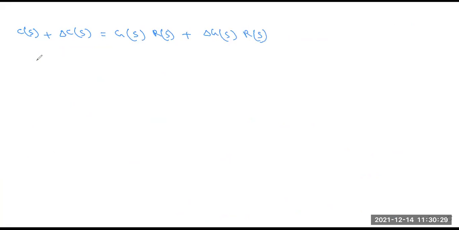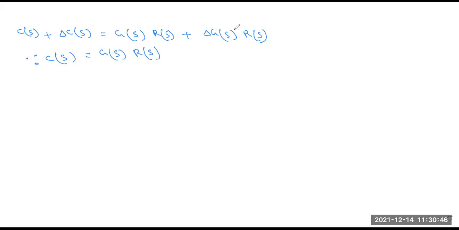We know the first output equation is C(s) equals G(s) into R(s).